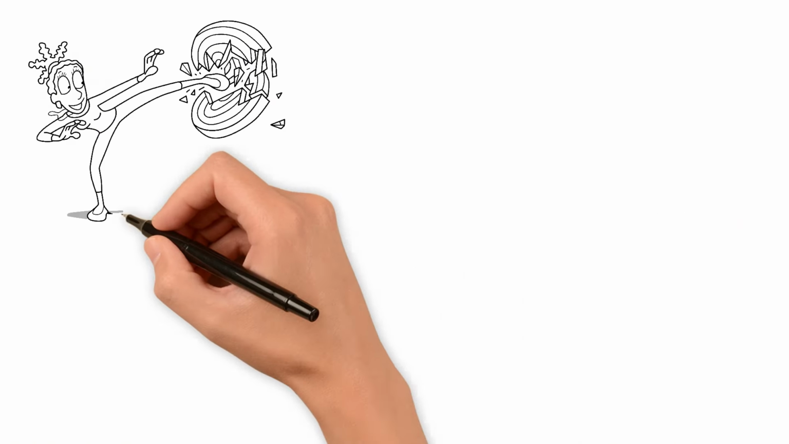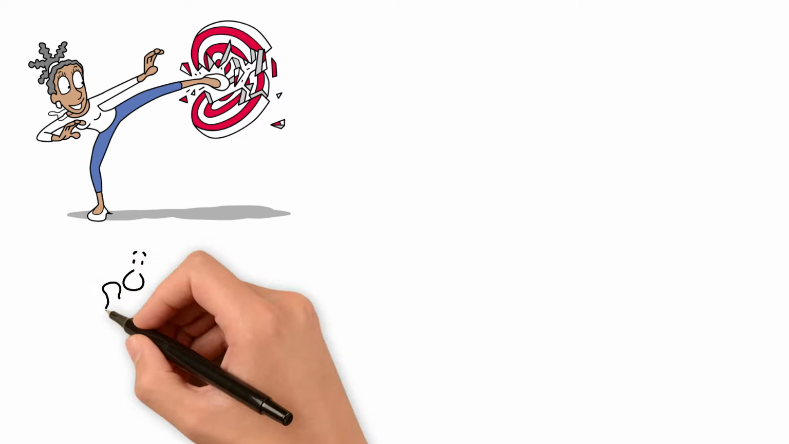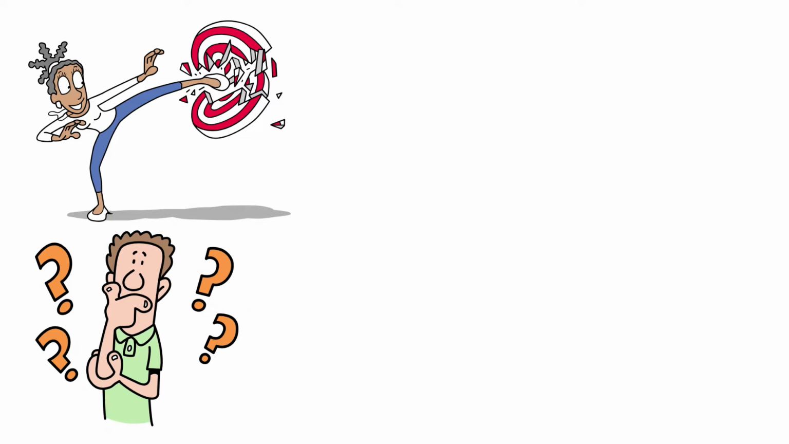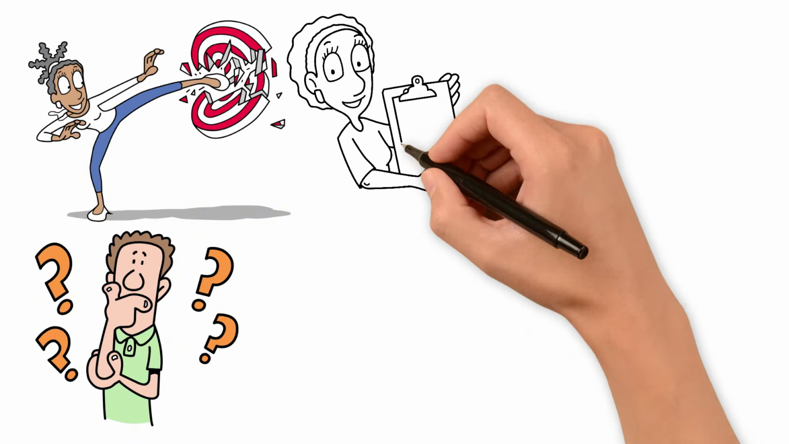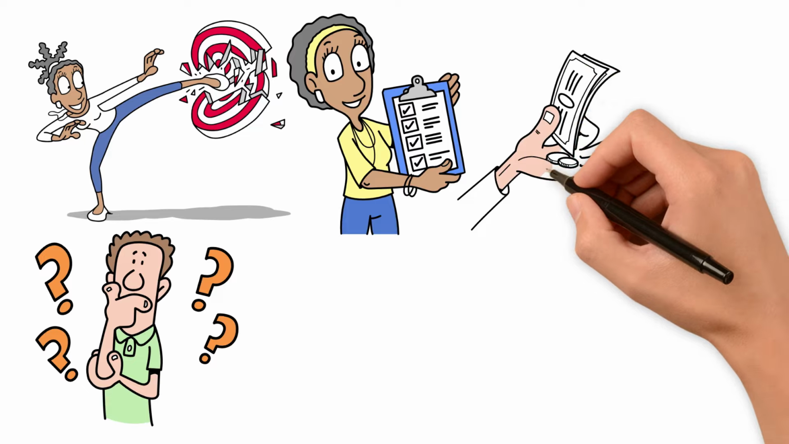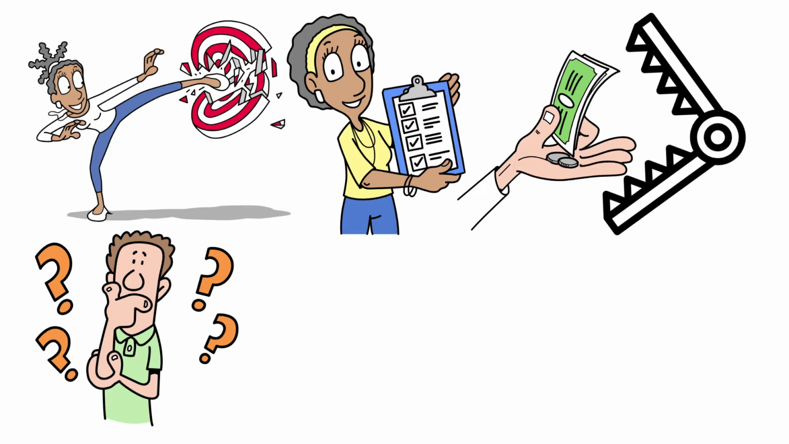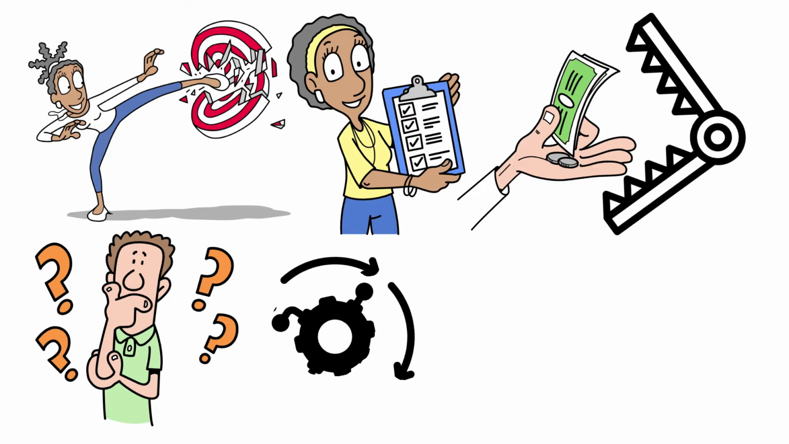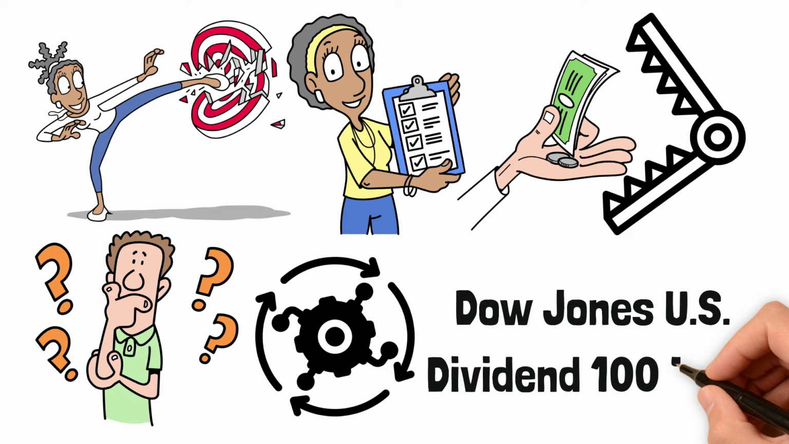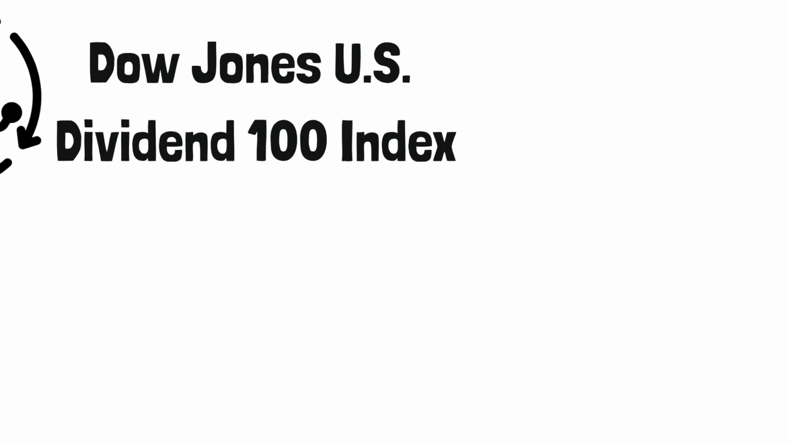Before we can talk about what might beat SCHD, we have to be clear about what it is. Why is it so beloved? Because SCHD's methodology is a masterclass in checking all the right boxes. It doesn't just chase high yield, which is often a trap. It brilliantly combines 4 powerful metrics into one rules-based system. SCHD tracks the Dow Jones U.S. Dividend 100 Index. Here's how it's built.